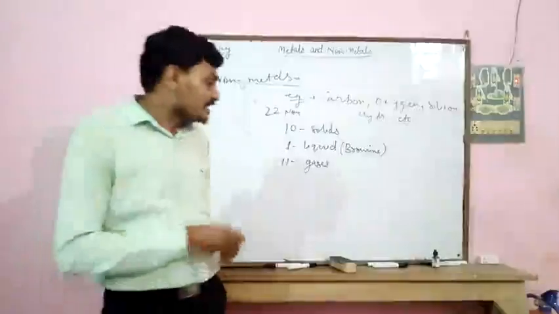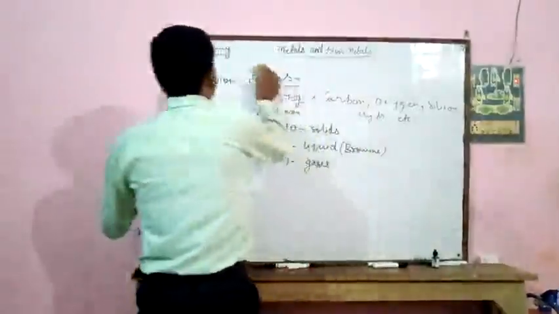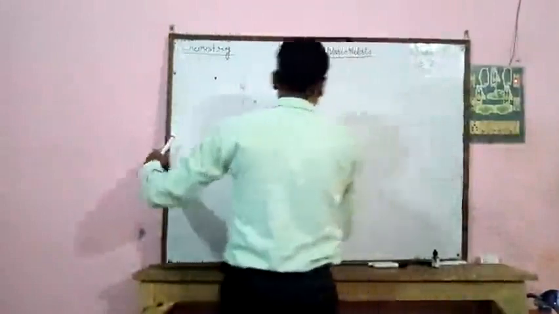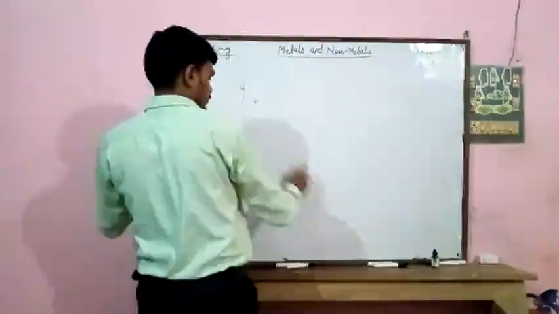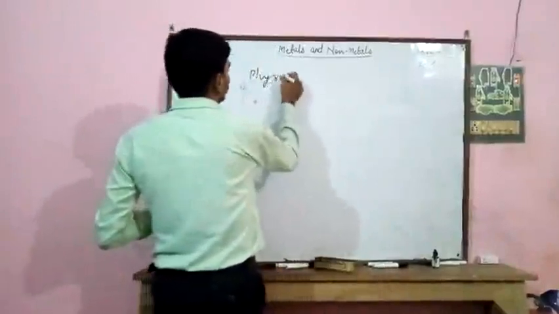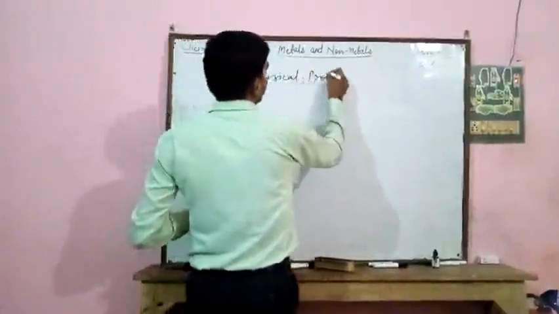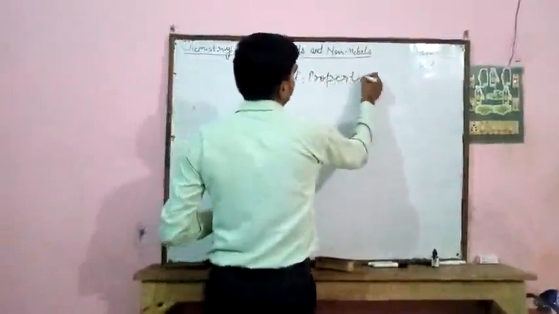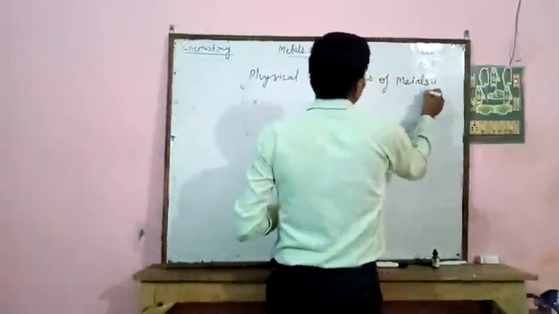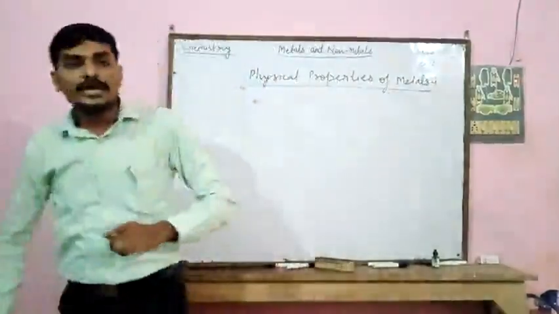Now come to the physical properties of metals. Let's start.